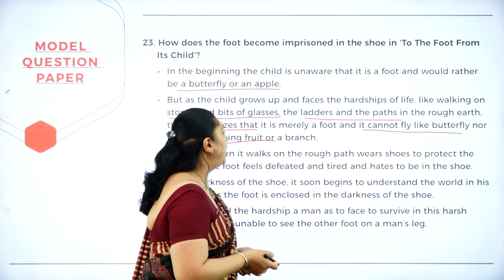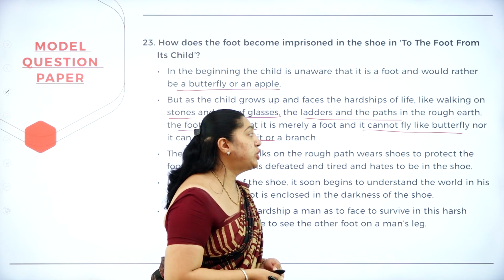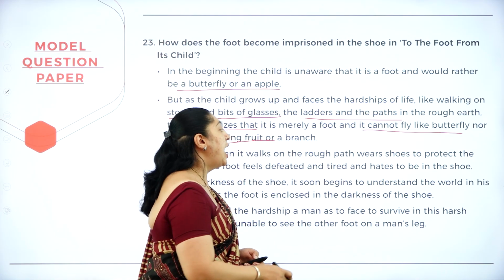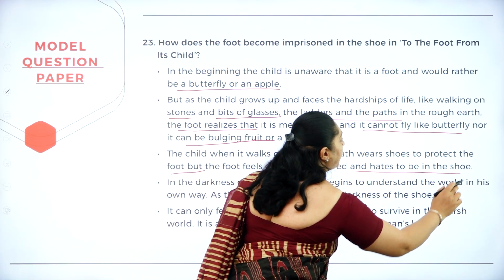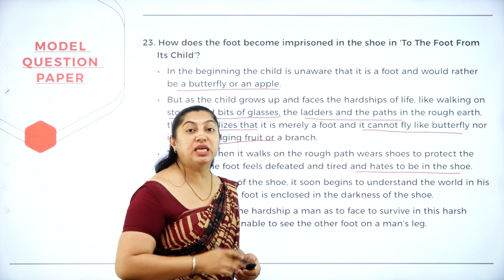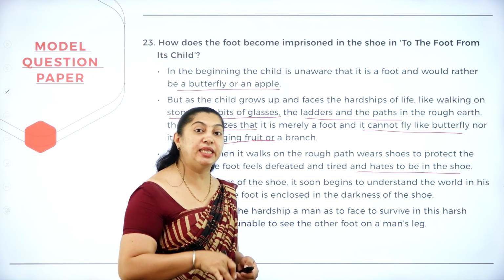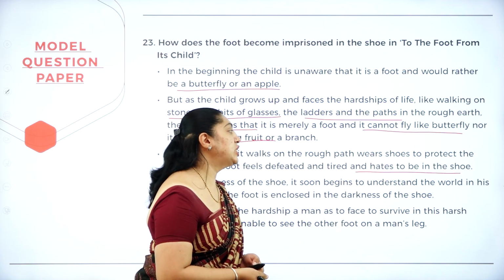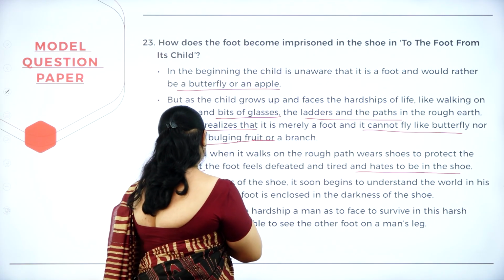The child, when it walks on the rough path, wears shoes to protect the foot, but the foot feels defeated and tired and hates to be inside the shoes because again its life is inside the darkness. In the darkness of the shoe, it soon begins to understand the world in its own way.